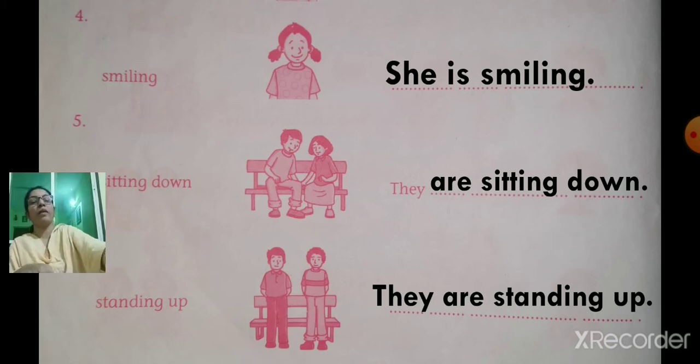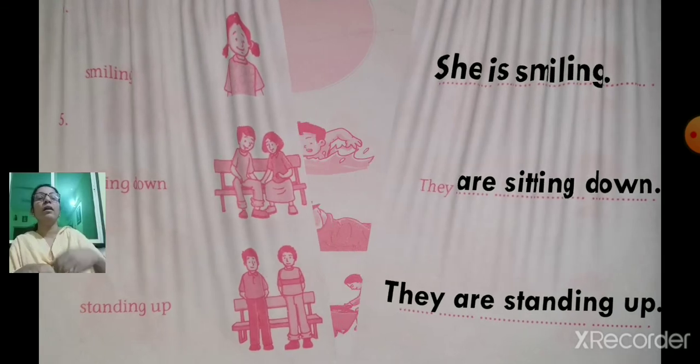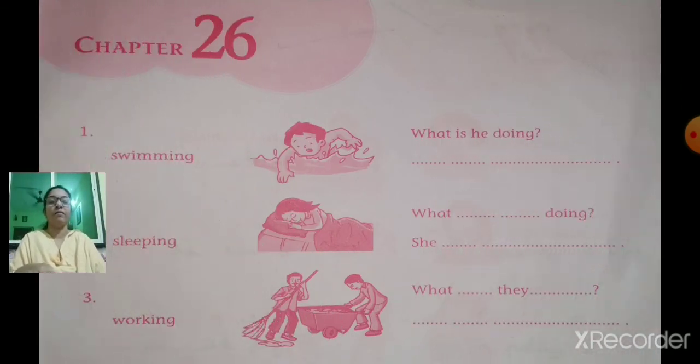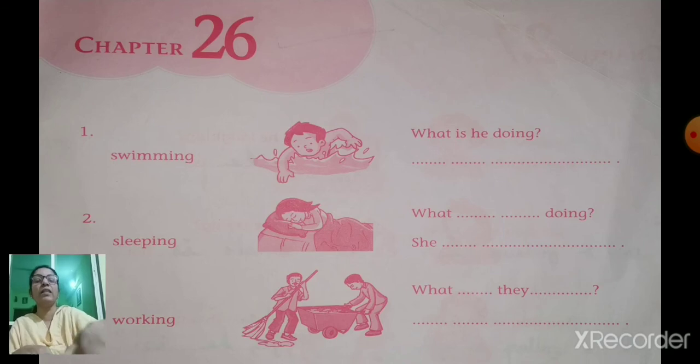Okay. Now here we have finished chapter 25. Now we are going to start with chapter 26. That is page number 39. On this page also you are going to write today's date. Okay. Now here, question plus answer.